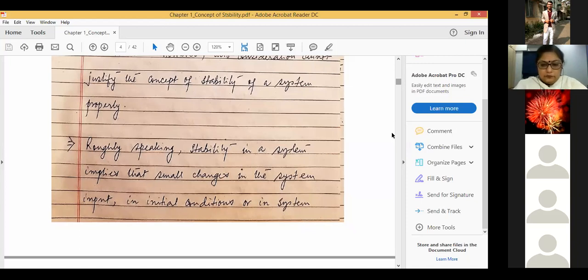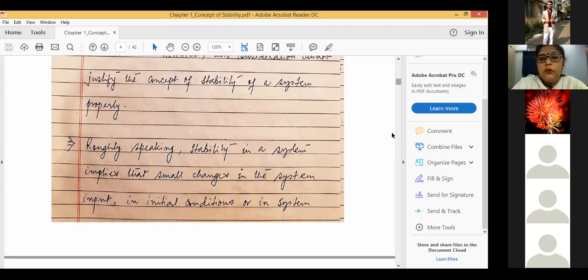So it might so happen that a dynamic system was exhibiting its dynamic behavior, that means it was generating an output in accordance with the input.